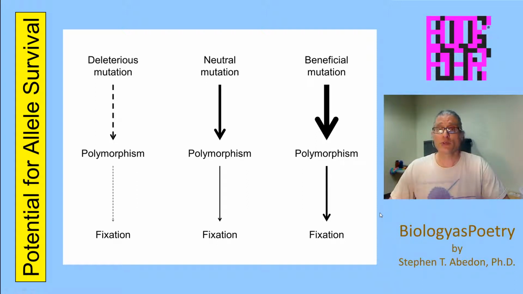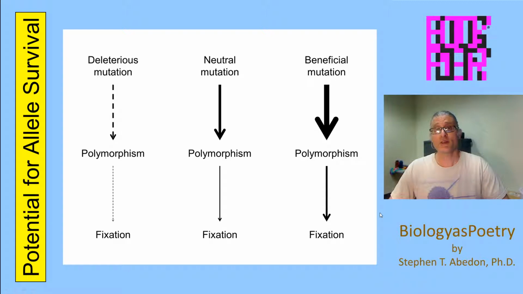If it's a neutral allele or deleterious allele, we don't expect these same things, and in fact, with neutral or deleterious alleles, the only thing that's going to increase their frequency to the point where they're participating in a polymorphism is in fact genetic drift. So it's completely stochastic. It's completely random whether or not those alleles in fact are going to reach the point where they are somewhat above their initial frequency within a population.